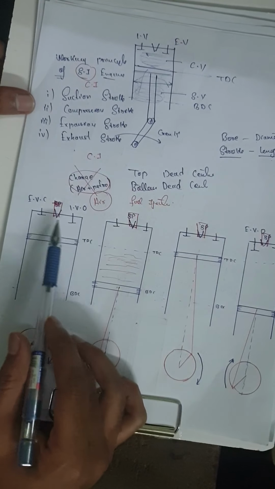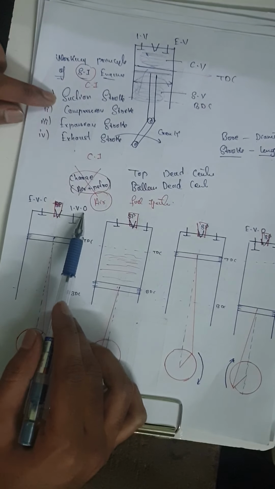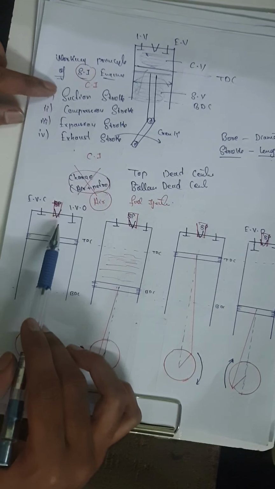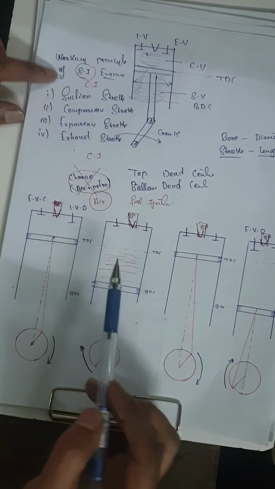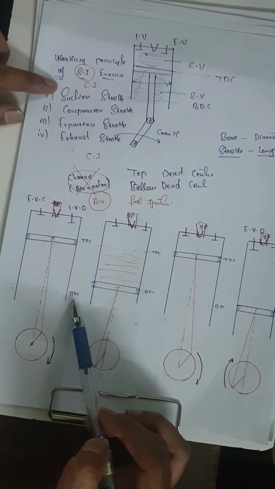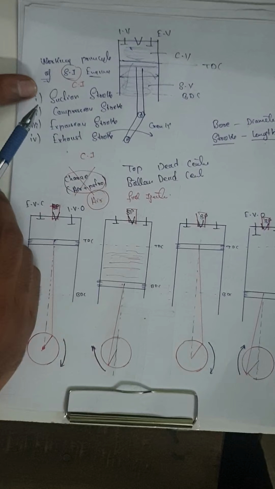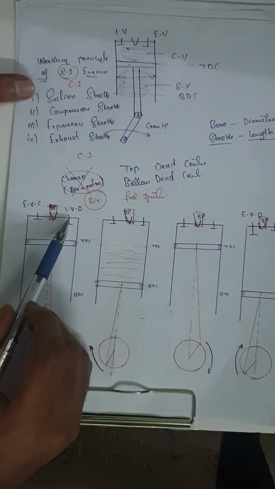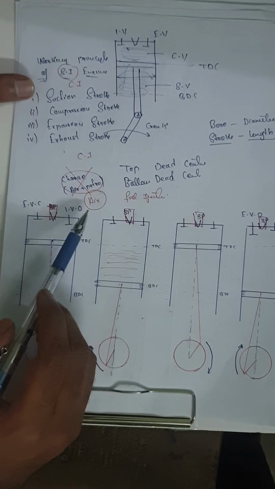Now see this one, this is the cylinder. During suction stroke, the inlet valve should be open and the exhaust valve should be closed, and the mixture comes in. Mixture is nothing but air plus petrol. In suction stroke, the piston moves from top dead center to bottom dead center. The mixture comes from the inlet valve. Air plus petrol is known as the mixture.